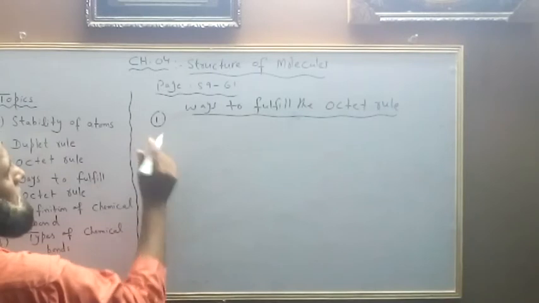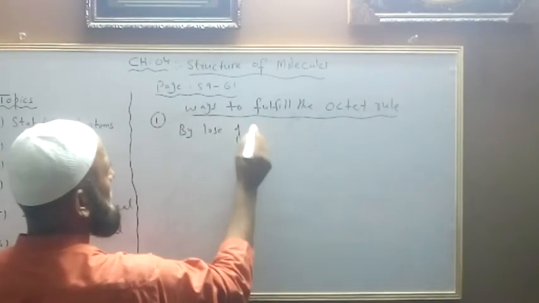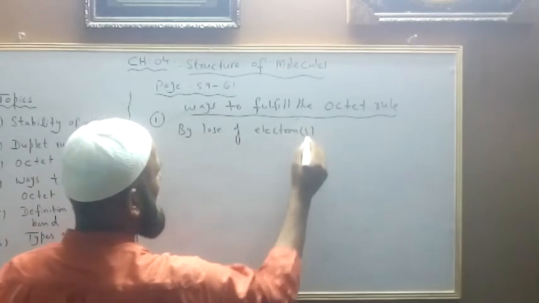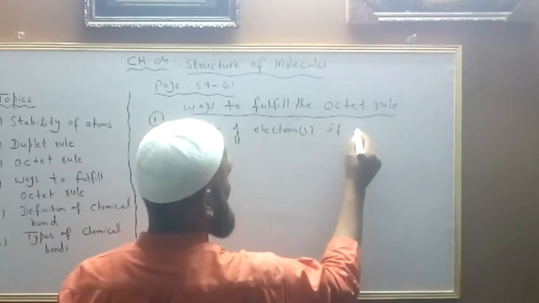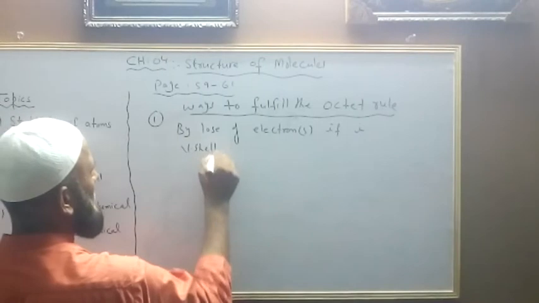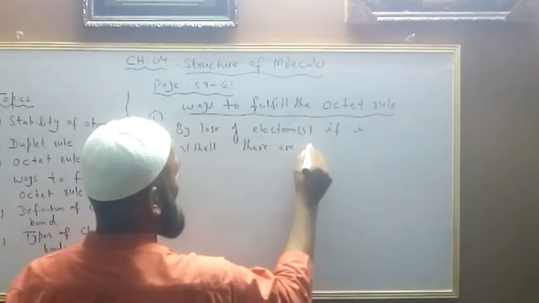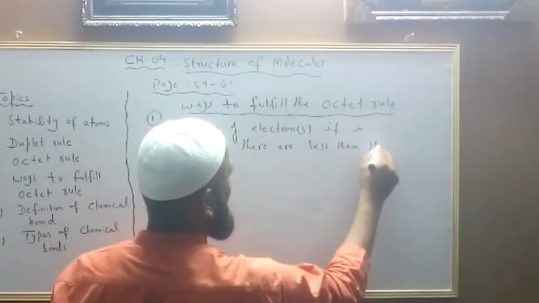Number 1, by loss of electron or electrons, if in the valence shell there are less than 3 electrons.